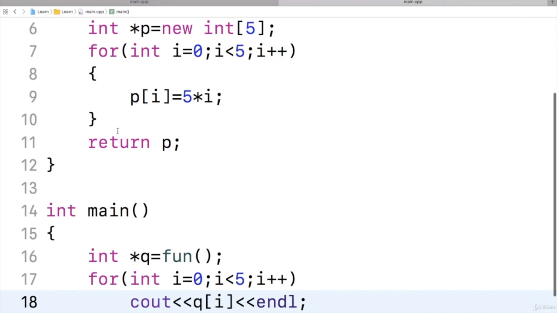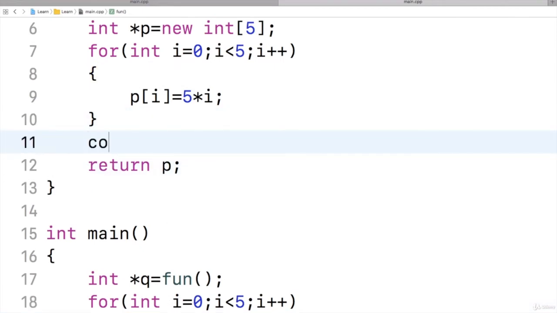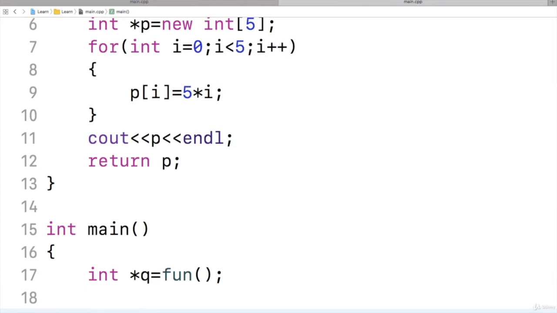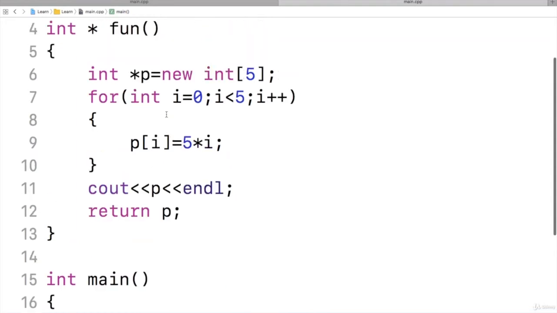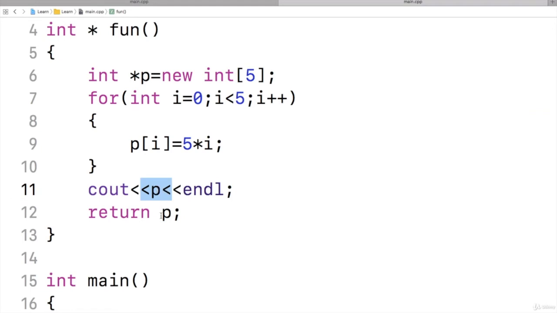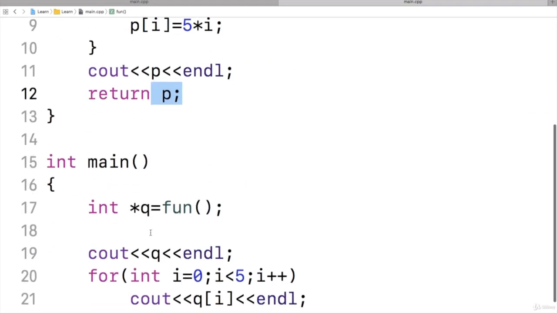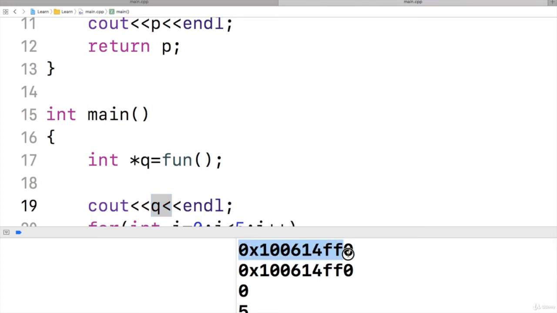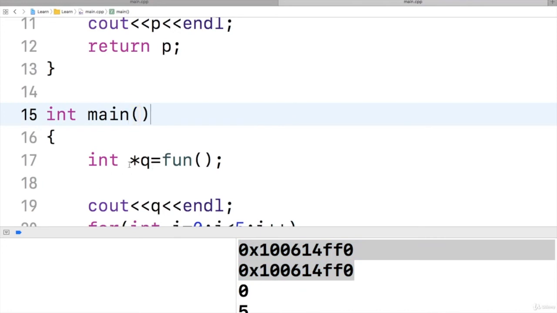Now here I would like to show you what is the address there in p. So I will say cout p and endl. Let us see what is the address in q. Cout q and endl. See, this p is creating memory in heap and it is returning the address. So that address I am displaying here, and then it is returning the address. Then inside the main function that address is taken in q, and let us print this q and see what happens. Oh, the address that is there in p and the address that is there in q both are same. So it means q is pointing to the same memory.